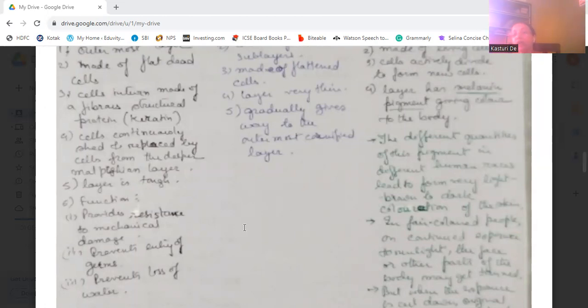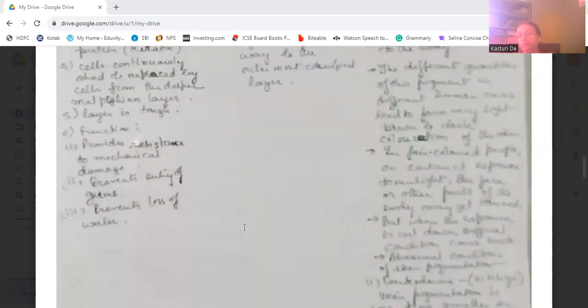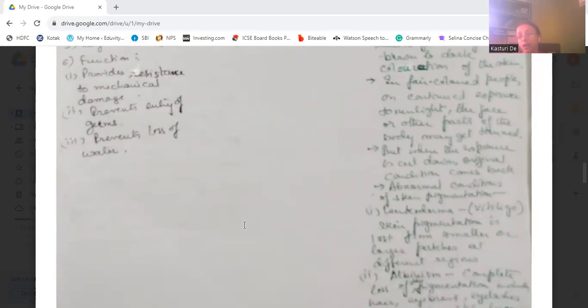In fair colored people, on continued exposure to sunlight, the face and other parts of the body get tanned. We have seen that when we are exposed to sunlight for a longer time, especially fair persons, their skin will get tanned very easily. But when the exposure is cut down, when we come back to the shady area, the original condition comes back.